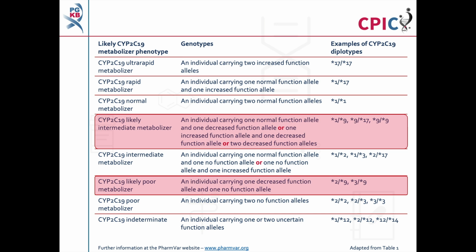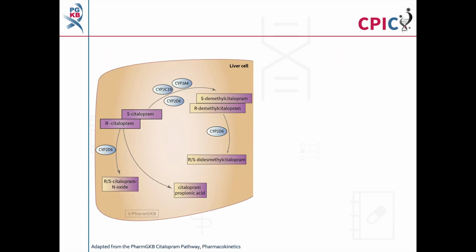alleles may change. An important caveat for all genotyping tests is that a normal function status is given to all alleles which are not detected in the assay. This can include rare increased function, decreased function, and no function alleles which are not routinely screened for in some genotyping tests. This image is adapted from the PharmGKB citalopram pathway. A link to the original pathway is provided in the description below this video.